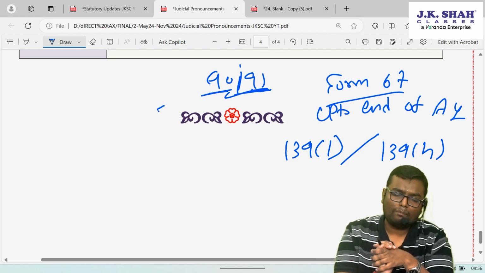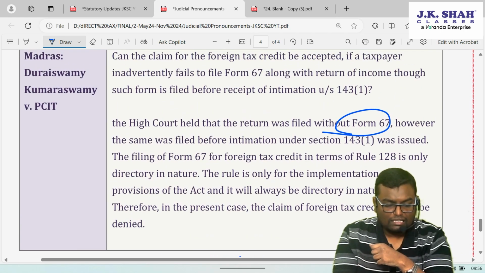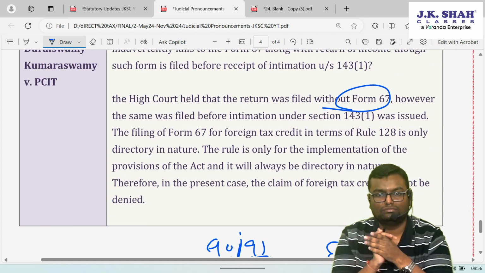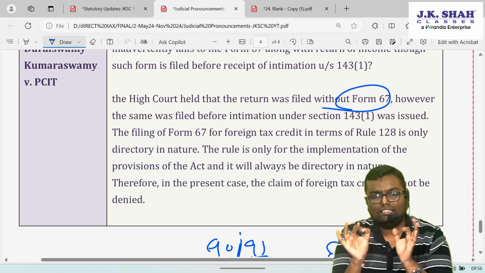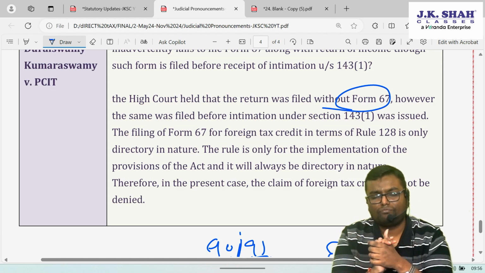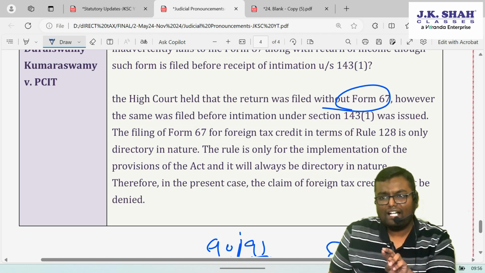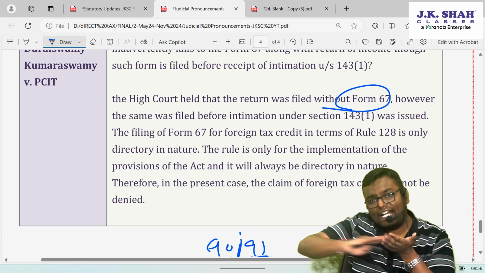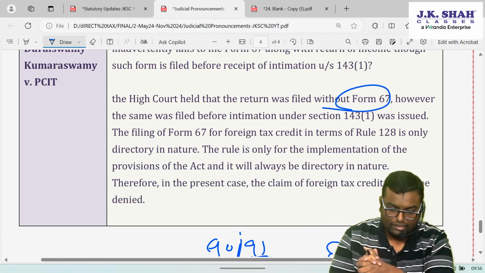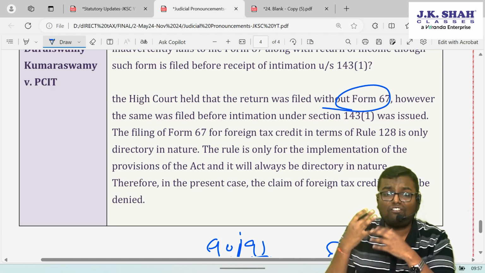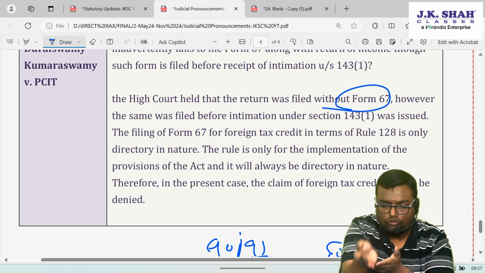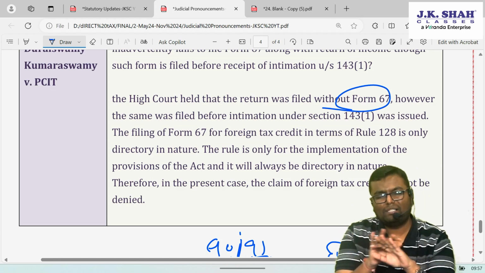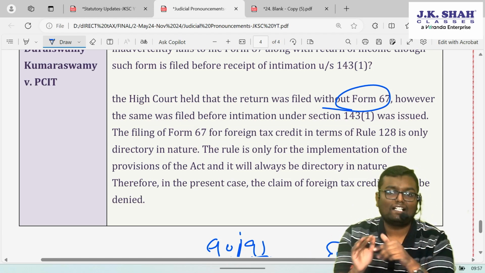It disallowed the same. So what the Madras High Court has to say here is that Form 67 is just a document. It is just an admin kind of thing that is being done, and because of that you can't disallow the credit. If the assessee has not filed Form number 67 at all, it is okay, you disallow the credit. But if the assessee has filed Form number 67 before the 143(1) order, you can't disallow the same. Your requirement has been fulfilled, you have to give the credit.